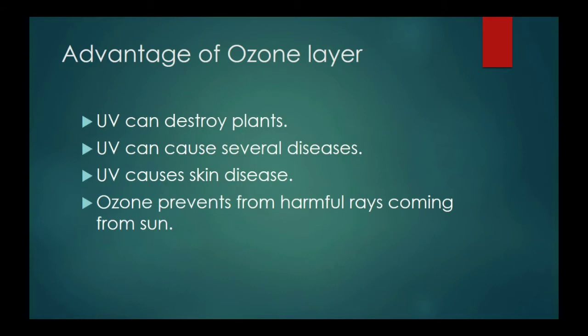Combinedly, I just want to say to you that the ozone prevents the harmful rays coming from the sun. Which are the harmful rays? That is ultraviolet. So if ozone is not present, then what would happen? These ultraviolet rays will directly come to us and they will affect us. They will affect life, meaning plants and animals. So ozone protects us from the harmful rays of the sun.